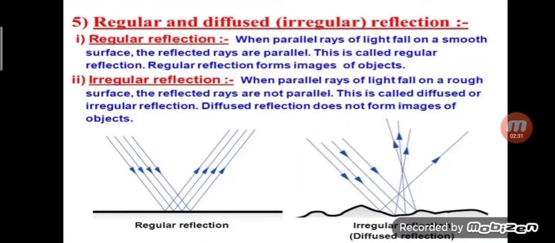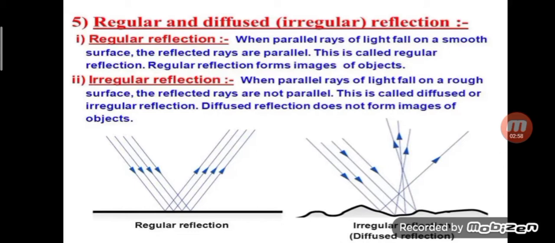So how can we define regular reflection and diffuse reflection? When parallel rays of light fall on a smooth surface, as you can see here, the reflected rays are parallel. This is called regular reflection, and regular reflection forms images of objects.